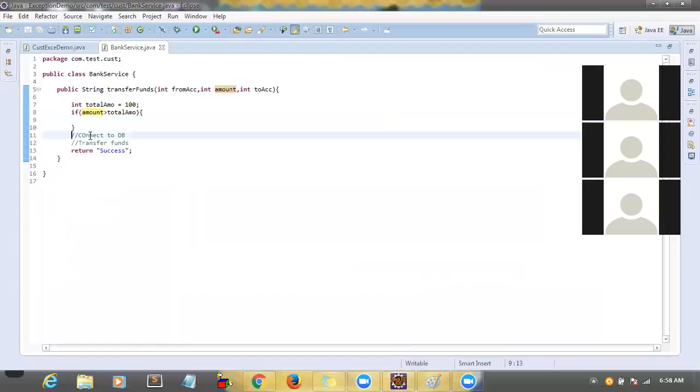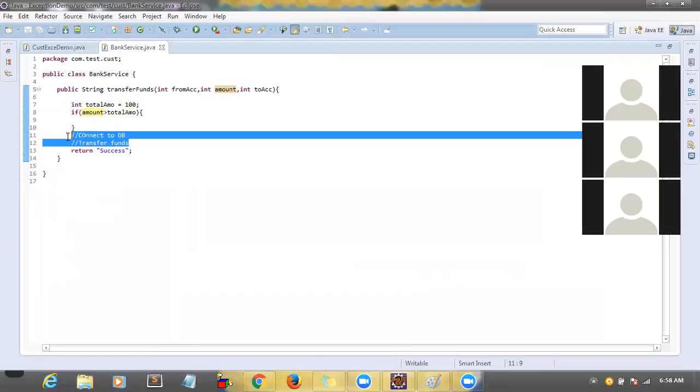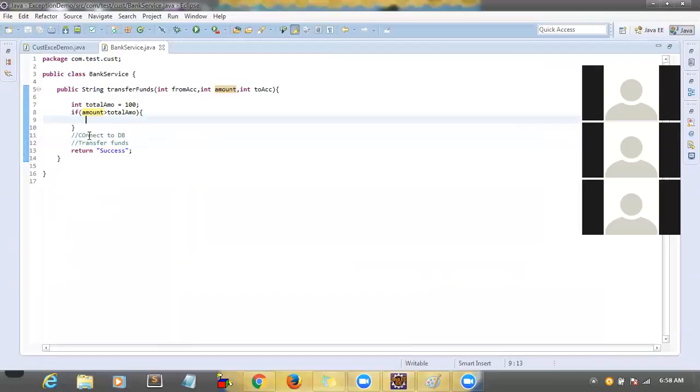In that case, do we need to connect to the database? Do we need to transfer the funds? We need to execute all these services, call all these lines. It is not required, right? If there are not enough funds, why transfer? Why connect to the database? Right, but at the same time, you may be connecting to the database anywhere for getting that message. Might be you already have the field from before, first time once you logged in, so you might have gotten this amount. Just assume that for a different purpose you are connecting to the database.